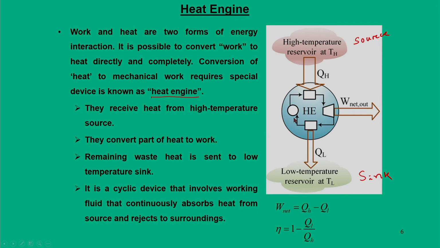So, this heat engine could be anything, it could be a gas power plant, it could be an IC engine or any other thing. And in this process there is a working fluid which is involved. In a power plant the working fluid is steam or water, in an IC engine the working fluid is the fuel and air mixture, which we call the charge. So, in this process we can get a power output in the form of shaft work for an IC engine, and we also get power output from a turbine in a power plant. In that way we call this the net work output.